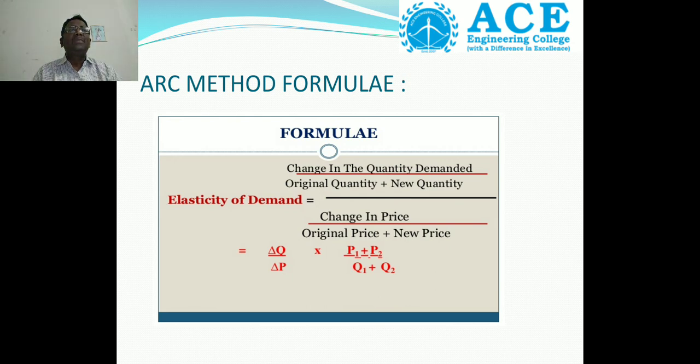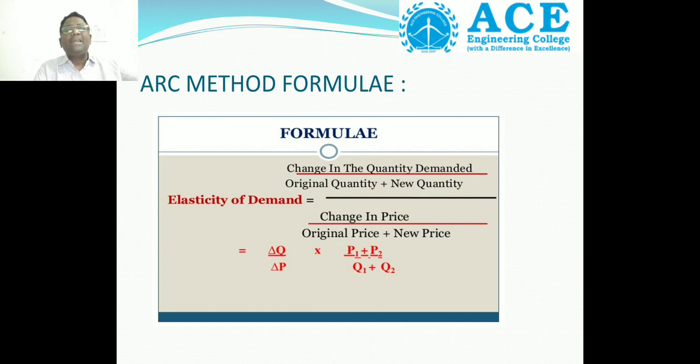Q1 indicates the original quantity plus new quantity. So this is the arc method formula: change in quantity demanded by original quantity plus new quantity, by change in price by original price plus new price.